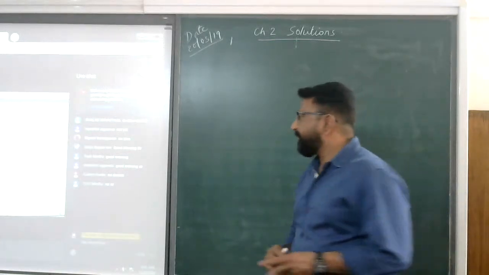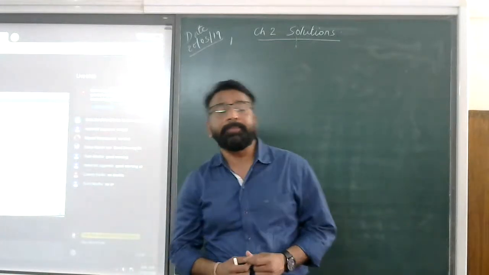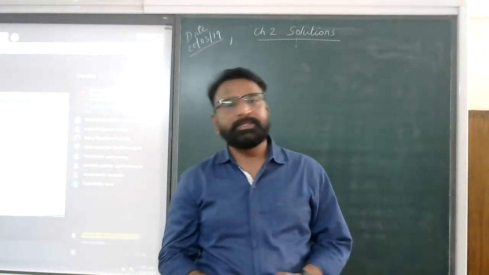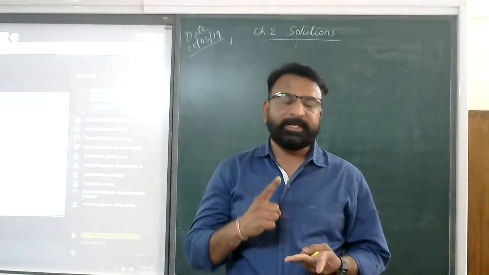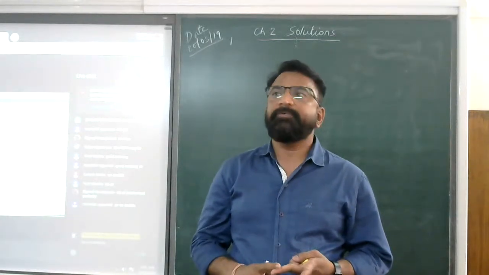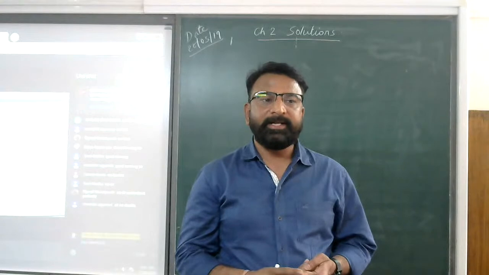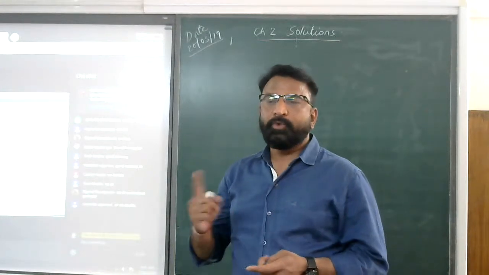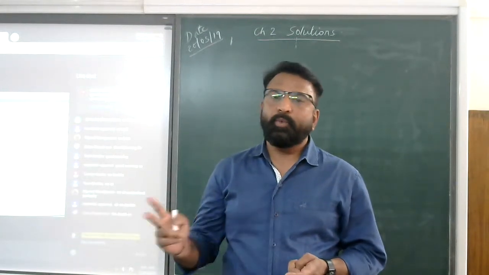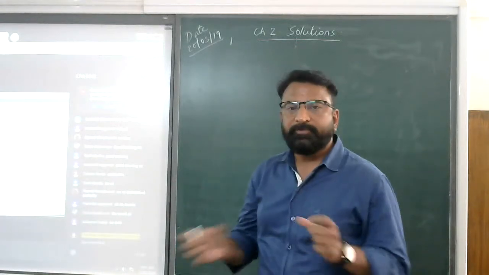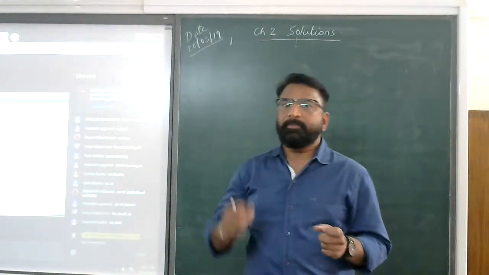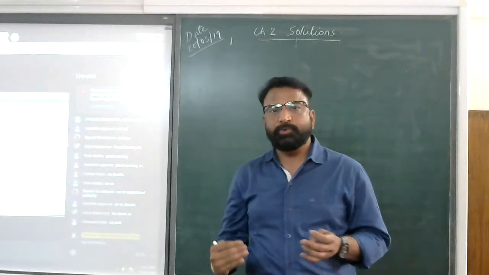Okay, clear, students. Yesterday we discussed the types of solutions. One was the ideal solution and the second was the non-ideal solution. And we described the postulates of the ideal solution. The first one was that it follows Raoult's law. Second was that the force of interaction will be the same before solution making and after the solution is produced.